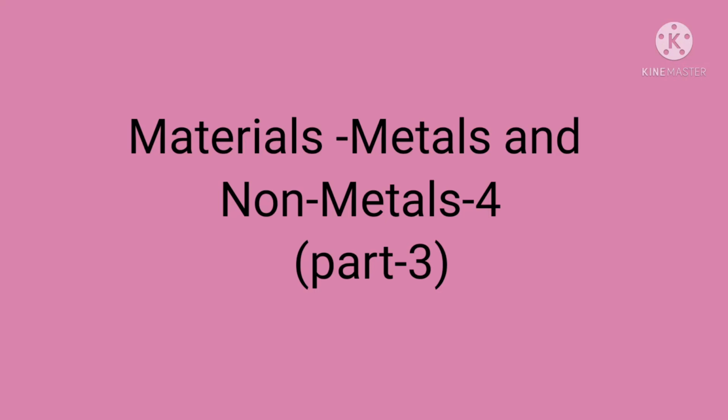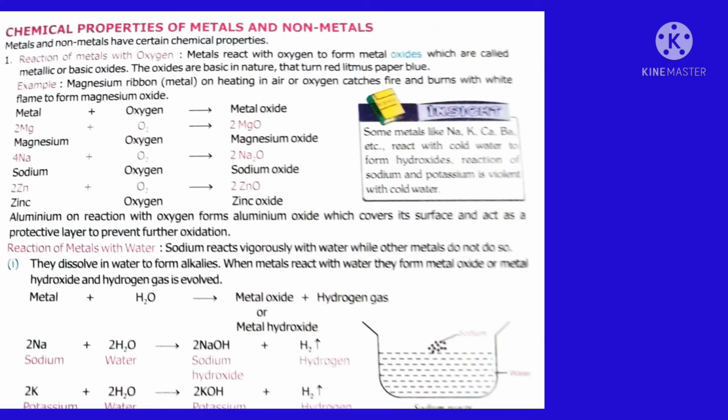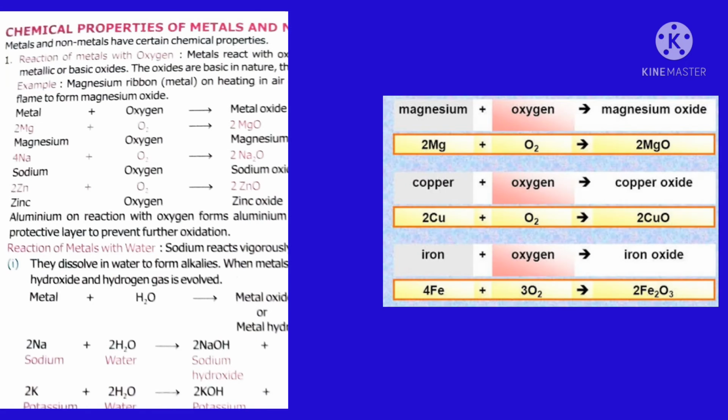Today we discuss the chemical properties of metals and nonmetals. On pages 59 and 60, the first chemical property of metals is the reaction of metals with oxygen. Metals react with oxygen and form metal oxide. For example, metal magnesium reacts with oxygen, and you will get metal oxide, that is magnesium oxide. Here magnesium is a metal.